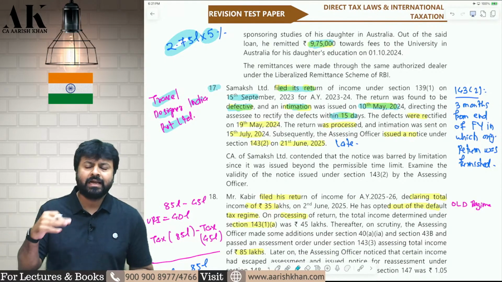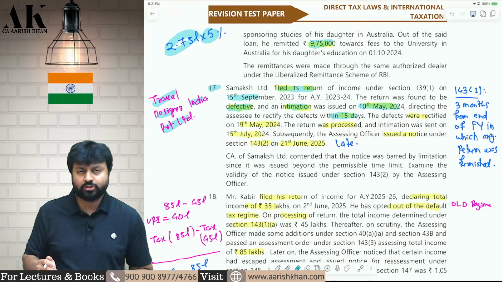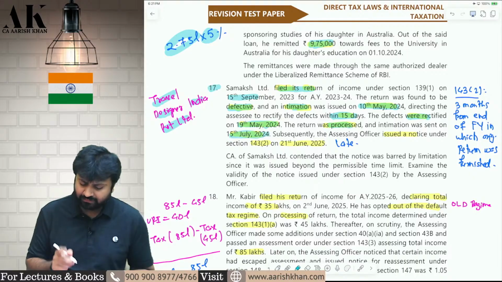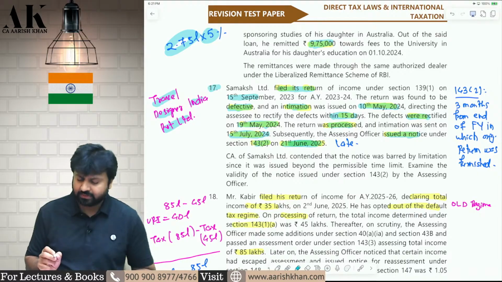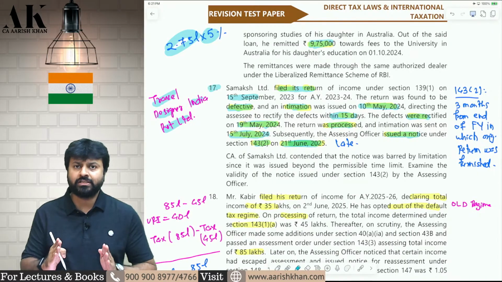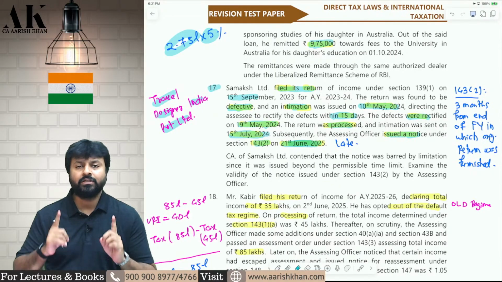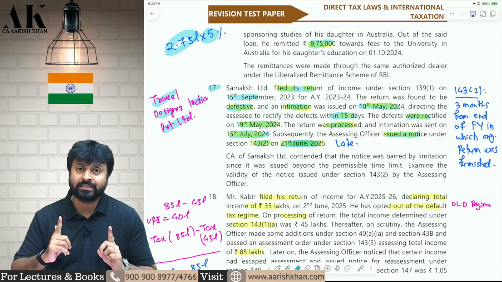When you file the return and if there is any defect which is found by the assessing officer, he can intimate you to rectify the defect within 15 days. That's what he is doing with you. You rectified the defect on 19th of May. After that, the department processed the return on 15th of July and then the department issued notice for scrutiny under section 143(2) on 21st of June 2025. Now, the question is whether this notice is served on time or whether it is served late. So, the question is on the time limit of notice, whether it is served on time or not.